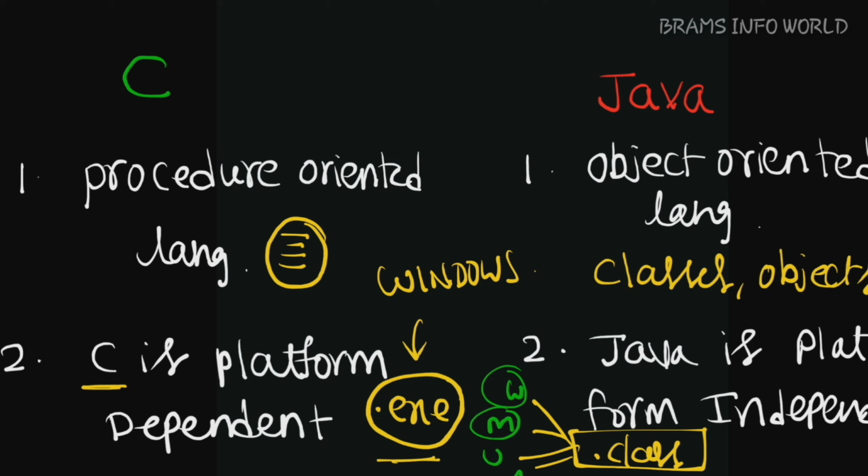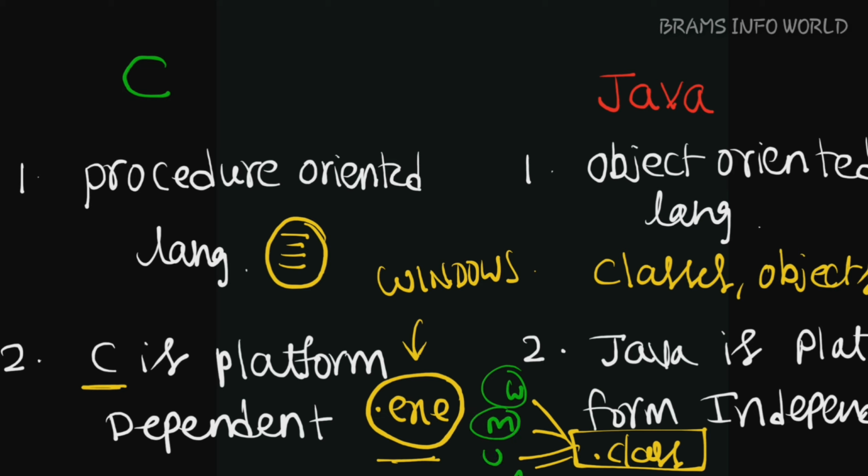Preprocessors like hash include and hash define are available in C language, but in Java language, hash include is not available, and hash define is also not available. In place of this, we use the keyword called import.